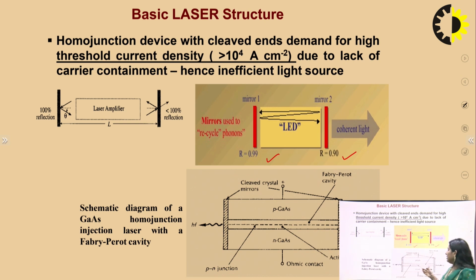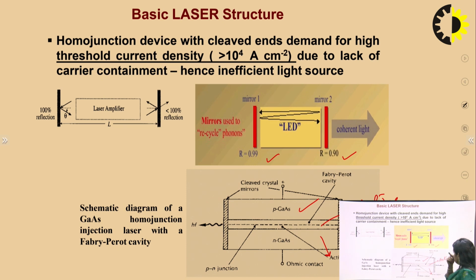In the last diagram we have a laser structure similar to a PN junction, P and N type, and in between there is an active region. This is a Fabry-Perot laser. It has P type gallium arsenide on one side and N type gallium arsenide, with a P type active region sandwiched between 2 different PN junctions.